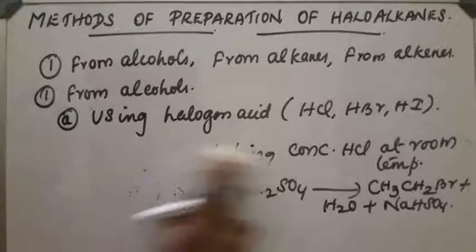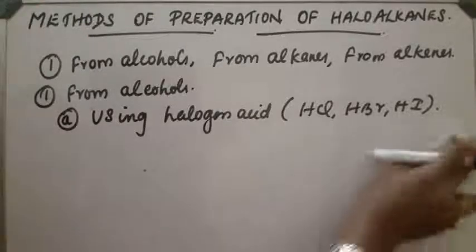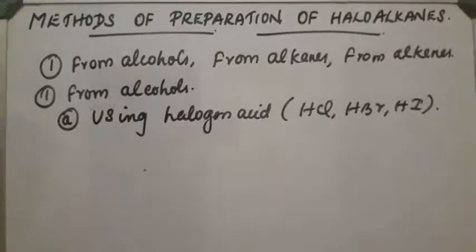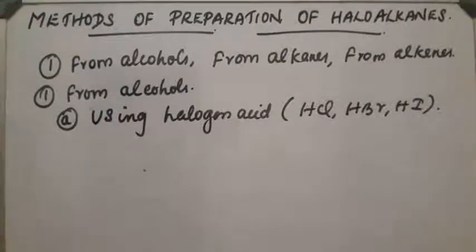Another method is for the preparation of alkyl iodides. This method gives a good yield of alkyl iodides.